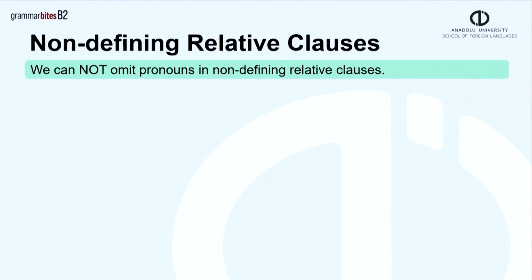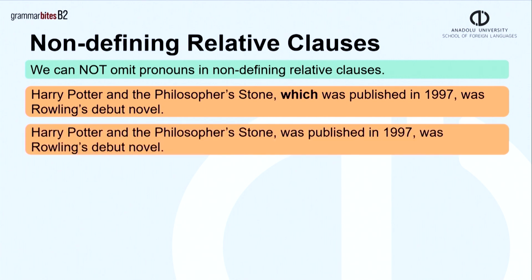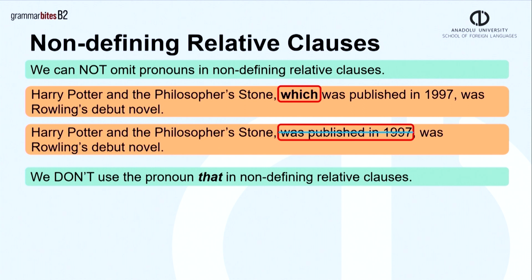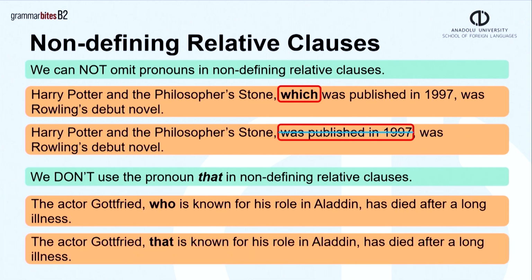We cannot omit pronouns in non-defining relative clauses. Harry Potter and the Philosopher's Stone, which was published in 1997, was Rowling's debut novel. We can't say: Harry Potter and the Philosopher's Stone was published in 1997, so we cannot drop the pronoun which in the relative clause. We need to keep it. Also, we don't use the pronoun that in non-defining relative clauses. The actor Gottfried, who is known for his role in Aladdin, has died after a long illness. The actor Gottfried that is known is incorrect.